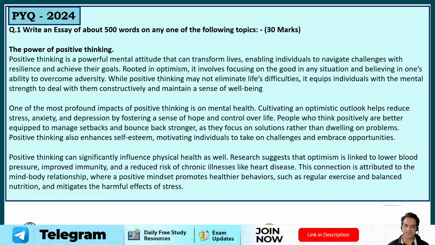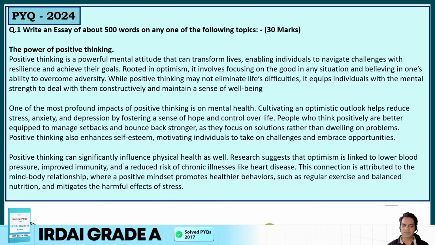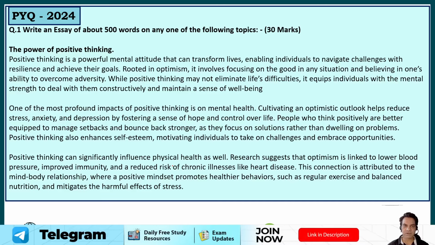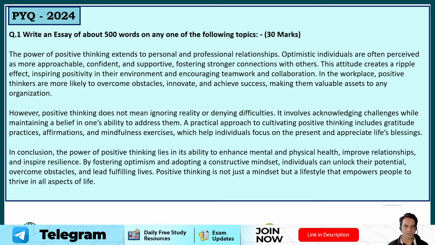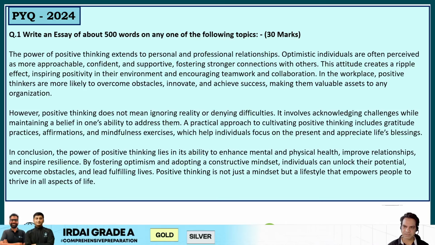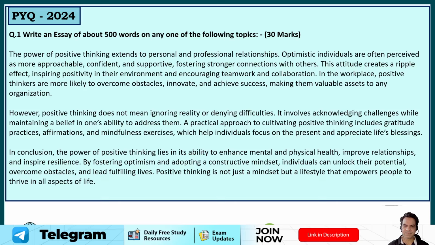Positive thinking also enhances self-esteem, motivating individuals to take on challenges and embrace opportunities. Positive thinking can significantly influence your physical health as well. Research suggests that optimism is linked to lower blood pressure, improved immunity, and reduced risk of chronic illnesses like heart diseases. So positive thinking also has an impact on your physical health. The power of positive thinking extends to personal and professional relationships. Optimistic individuals are often perceived as more approachable, confident, and supportive, fostering stronger connections with others. This attitude creates a ripple effect, inspiring positivity in their environment and encouraging teamwork and collaboration.